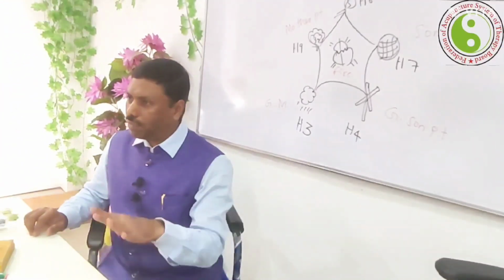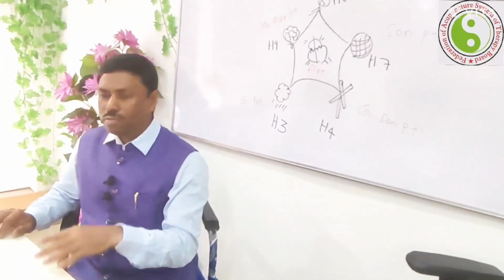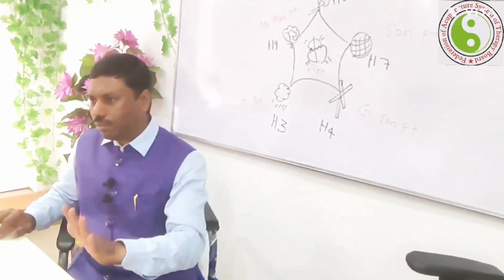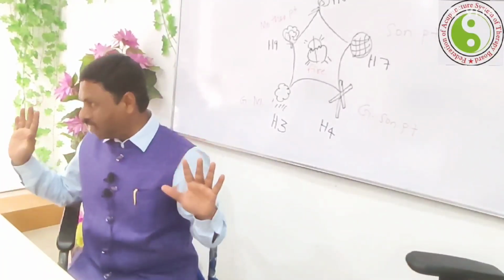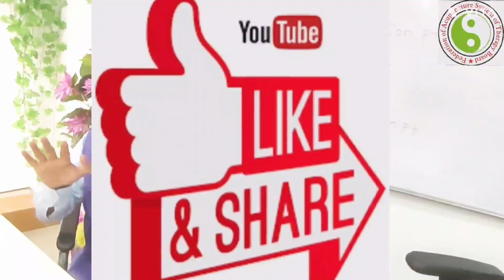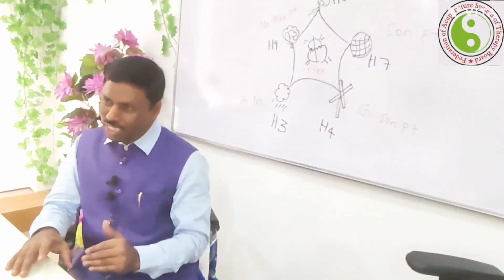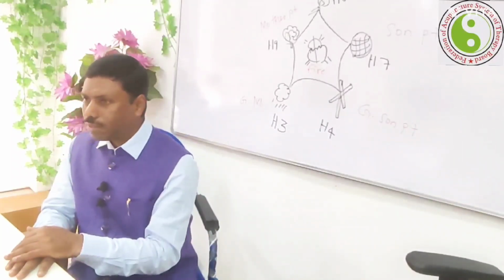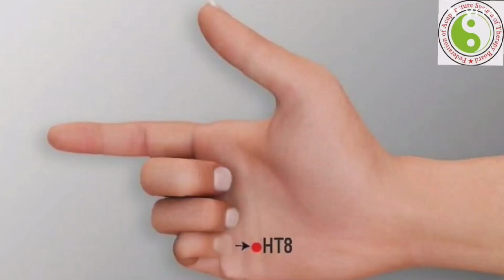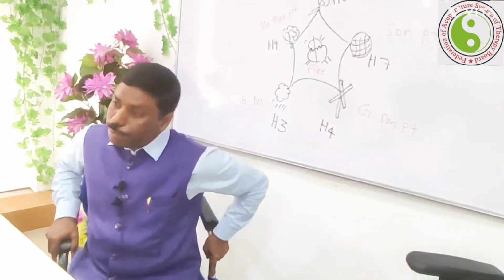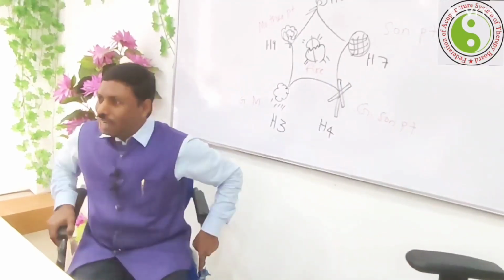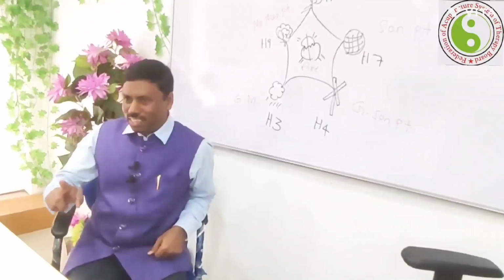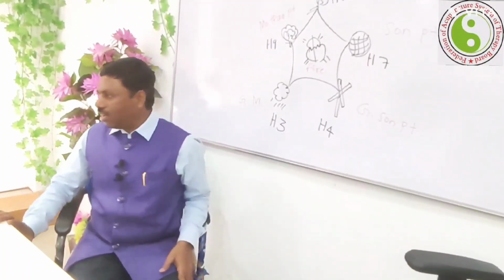If the pericardium has a deficiency, activate P8. If the liver has a deficiency, activate liver 1. All the horary points. In that way, if the heart has a deficiency, treat the horary point itself. That is H8.